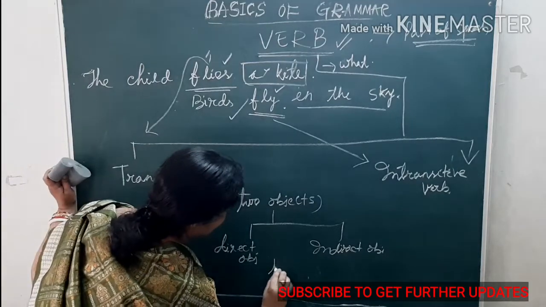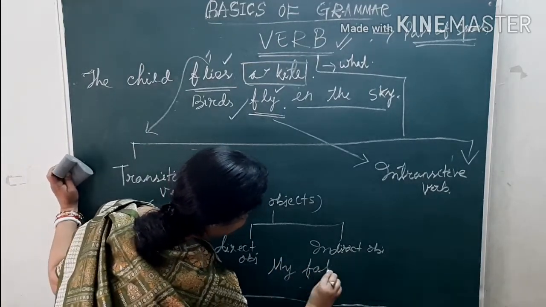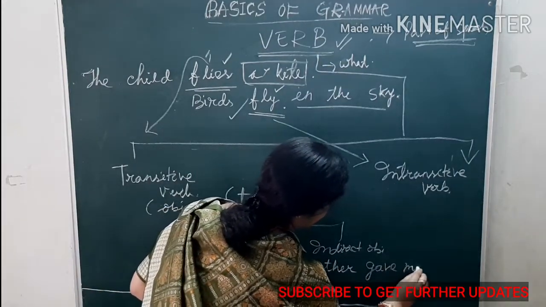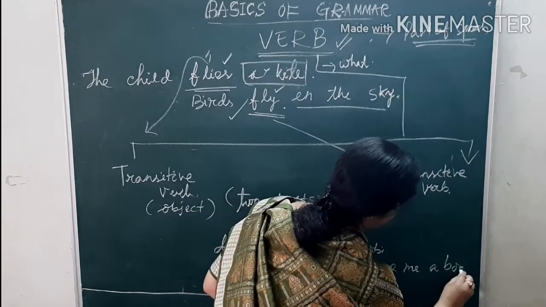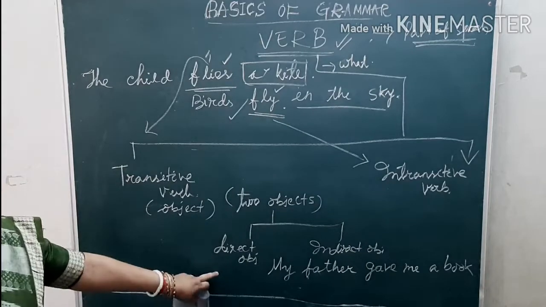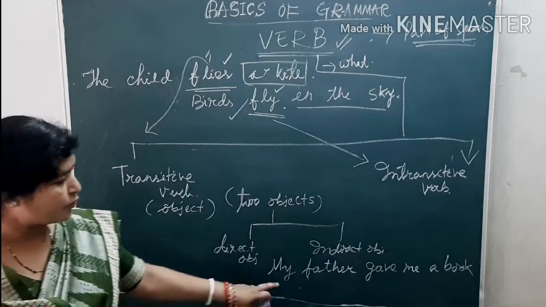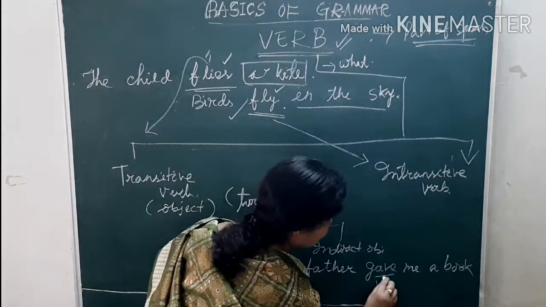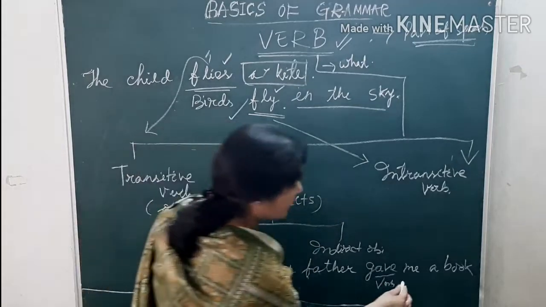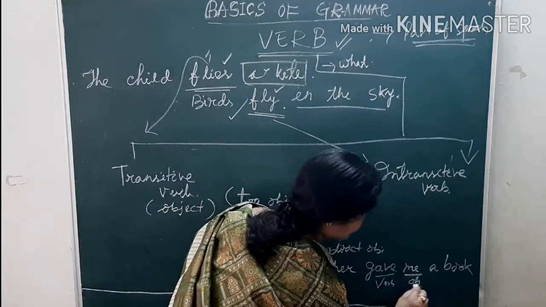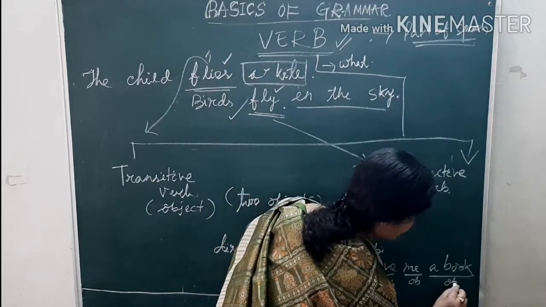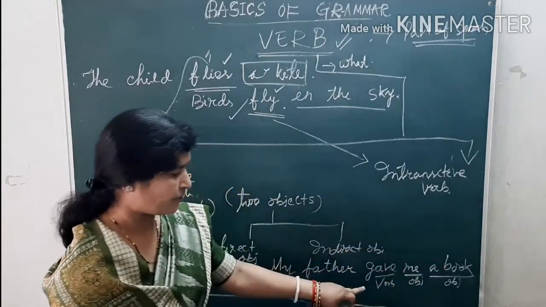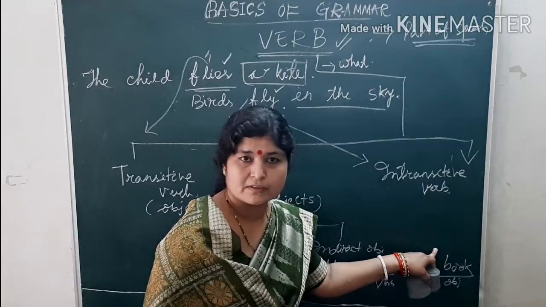Well, my father gave me a book. My father gave me a book. Here, 2 objects are there. What is that? Guess. One is gave, is the verb, and me is object, and a book is also an object. So this verb requires two objects. One is me and another one is a book.